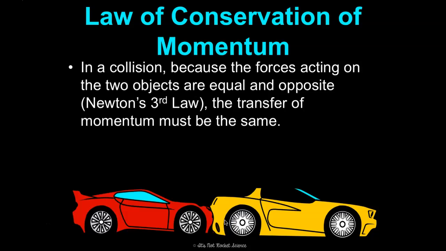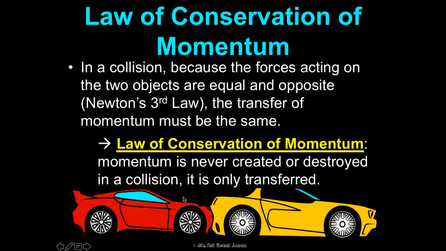In a collision, think of it like this. Because the forces acting on the two objects are equal and opposite, the transfer of the momentum must be the same. So, for example, the red car rear ends the yellow car. The momentum of the red car is actually going to be transferred to the yellow car. So the yellow car, even if it's parked, is going to move forward, right? Momentum is never created or destroyed in a collision. It is only transferred.